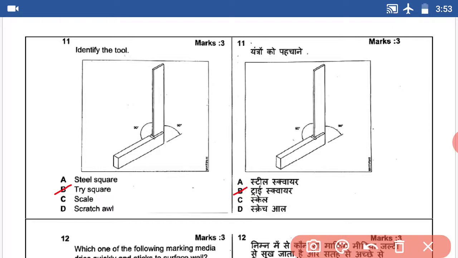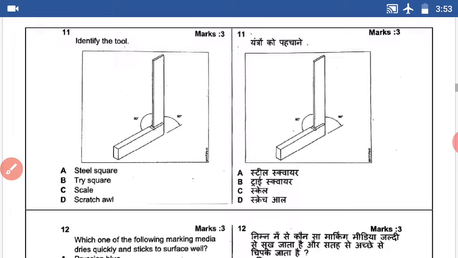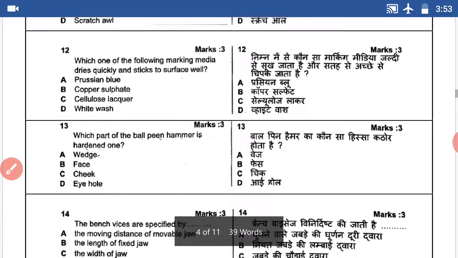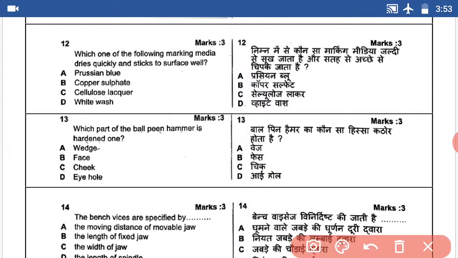Question number 12. Which one of the following marking media dries quickly and sticks to the surface well? This question's answer is copper sulphate. B is the answer.